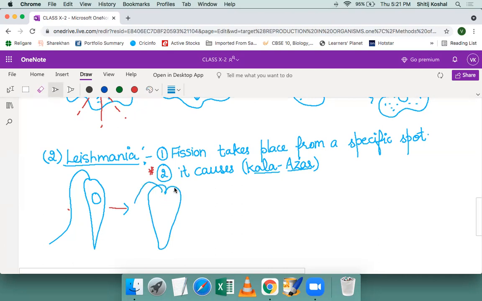First, the flagellum will grow. Nucleus will show an invagination. Then the body of the leishmania will start splitting into two flagellums, two nuclei, and this invagination becomes deep. And hence, how will you show the deep invagination?